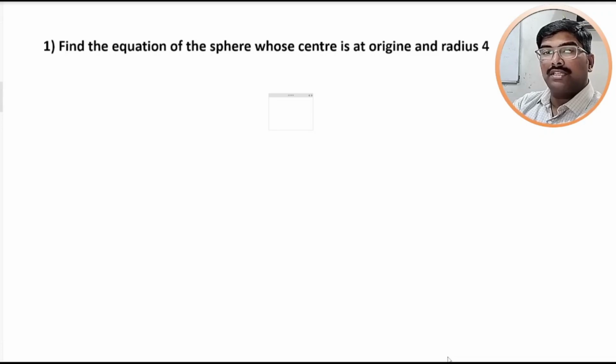Find the equation of sphere whose center is at origin and radius is 4.